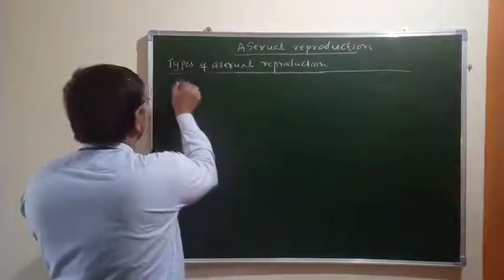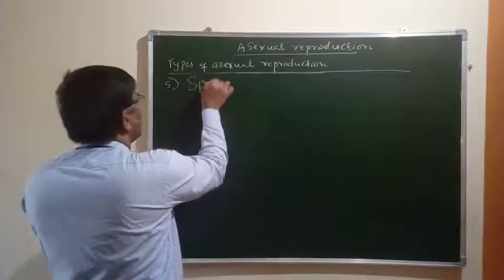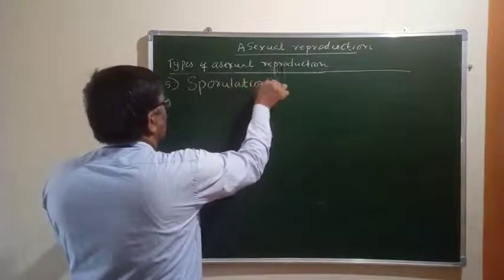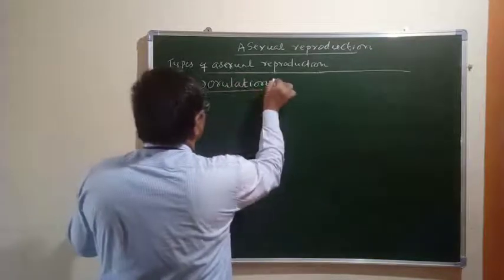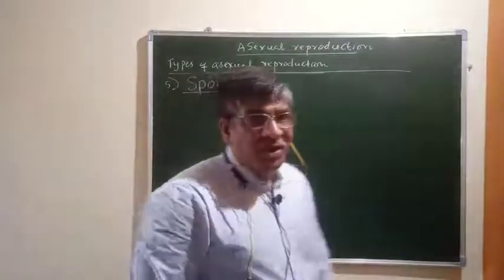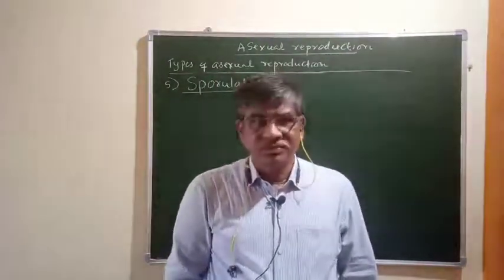Sporulation. The next one is sporulation. To understand sporulation, you should know about encystation.